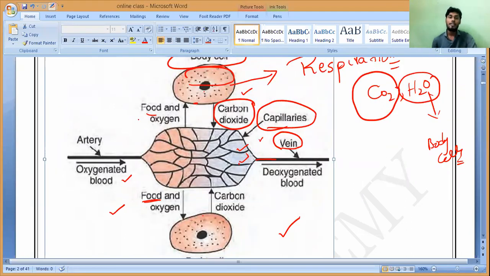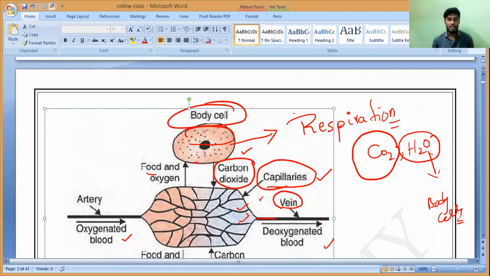This is what? Exchange of food and oxygen between where? Between arteries and body cells, as well as waste product, carbon dioxide, from body cells to veins. And the mediator is there. Who is that mediator called? Capillaries. So you have to understand this.